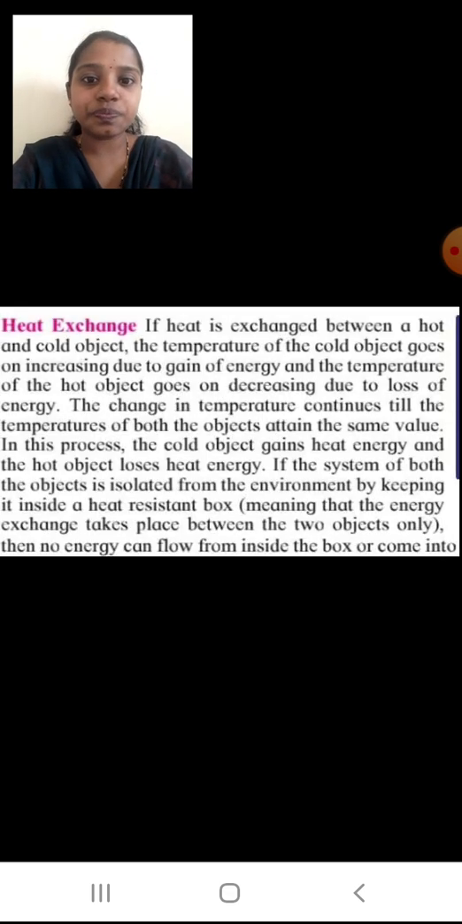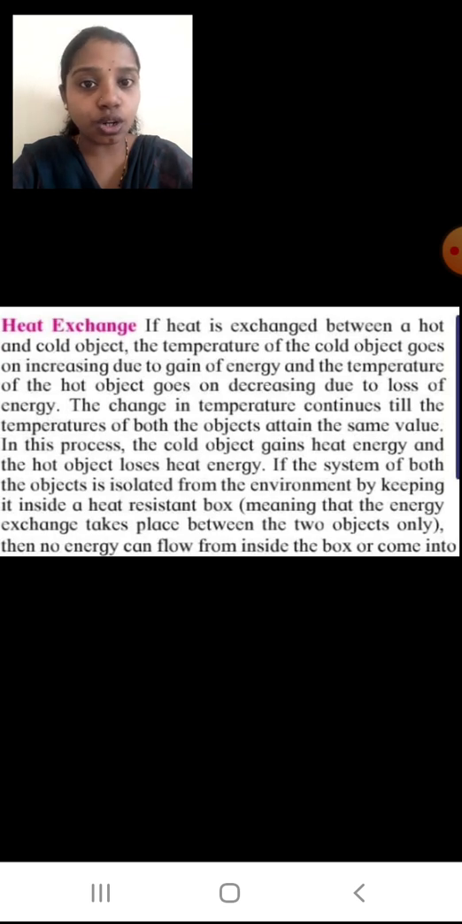Okay, now the next topic we are going to study is heat exchange. Now, what is this heat exchange? If heat is exchanged between a hot and a cold object, you always know heat transfer will take place from the hotter to the colder object. Until what time will this transfer take place? Till both the objects attain the same temperature. You have studied this. The temperature of the cold object goes on increasing due to gain of energy, and the temperature of the hot object goes on decreasing due to loss of energy.